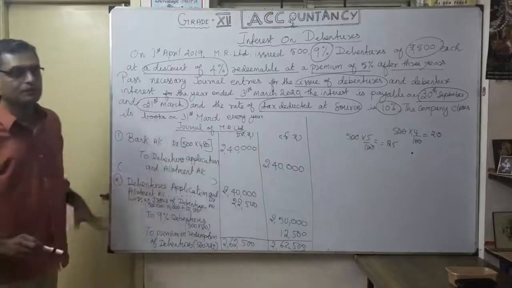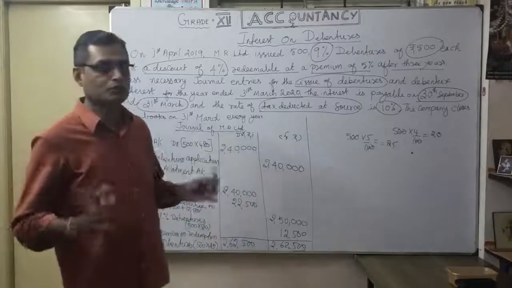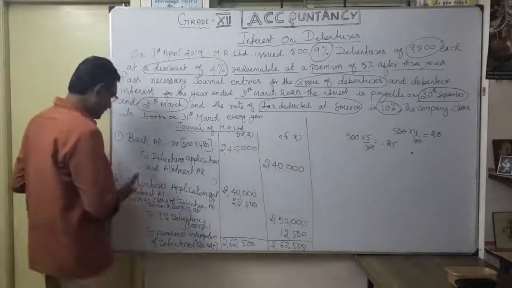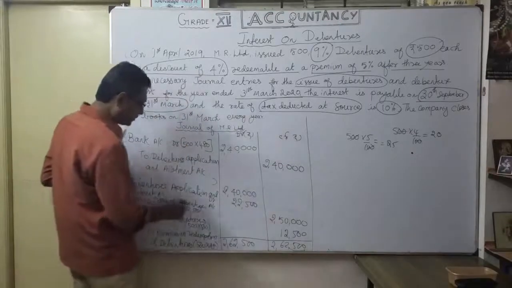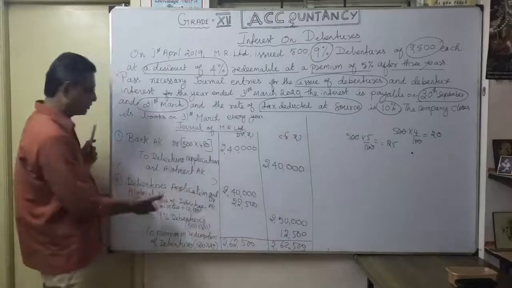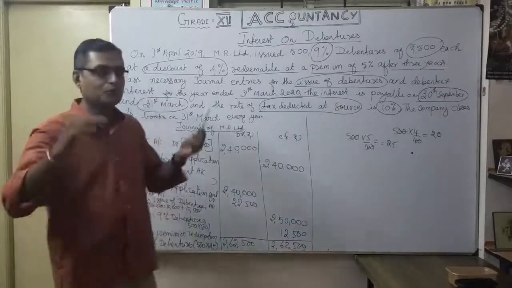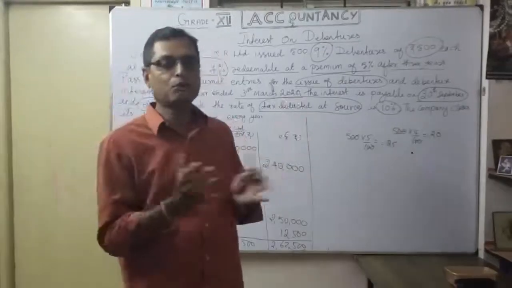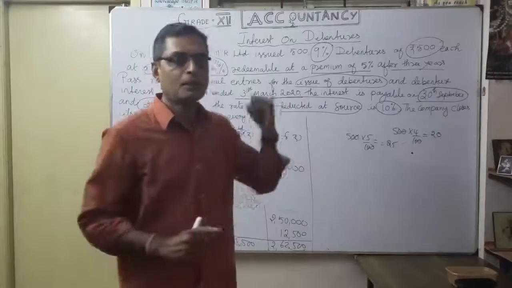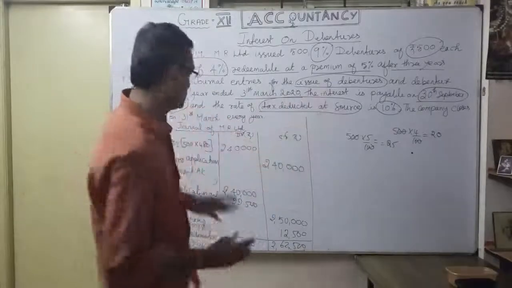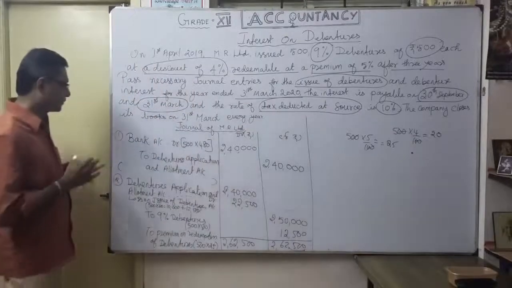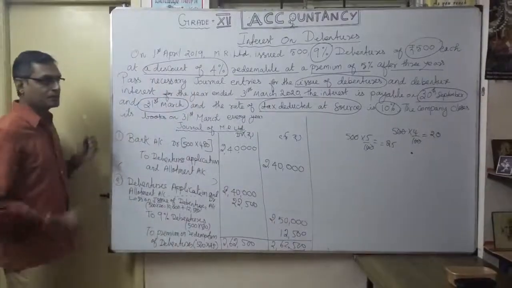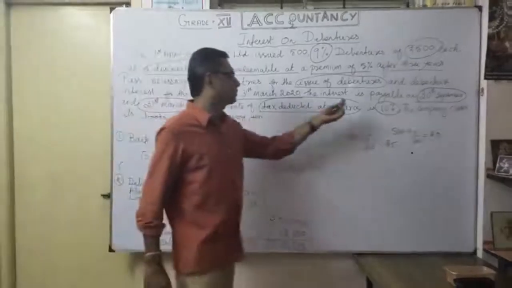So do it like this, the work is very easy for you. You understood? Or you can show separately discount on issue of debentures 10,000, then loss on issue of debentures. Here it is only one word, so you are combining both, one because of discount, the other because of redemption. So together you can write here 22,500. You understood? So up to this, it is the issue part, issue of debentures.